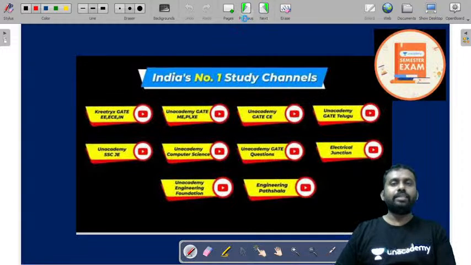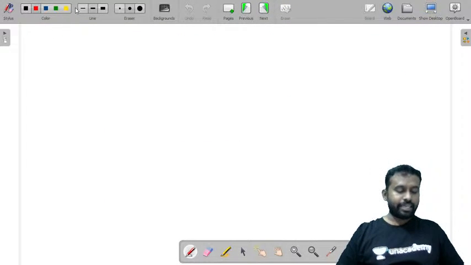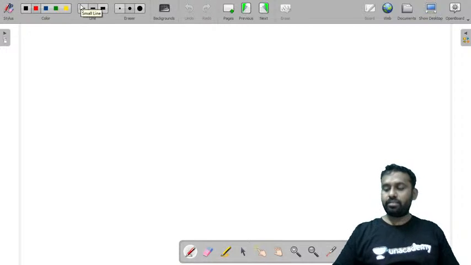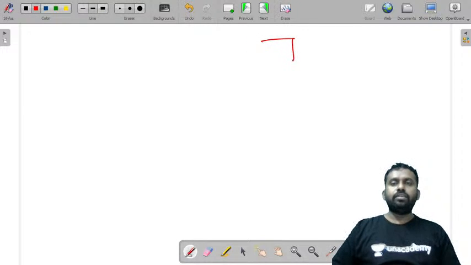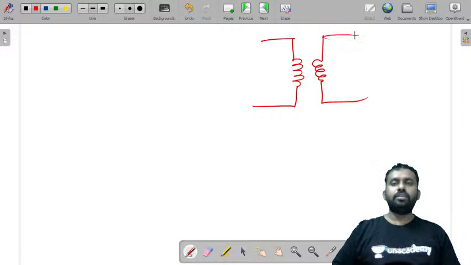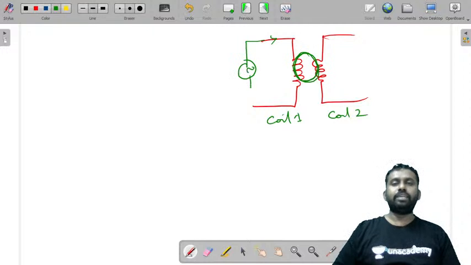Now let's look at mutual inductance. As I told you, we have two coils, the first coil and a second coil. यहाँ पे दो coil है. So ये हुआ coil 1 और ये हुआ coil 2 और इन दोनों में एक common flux flow होगी. इसको मैं supply दे रहा हूँ यहाँ पे B and there is a current here.